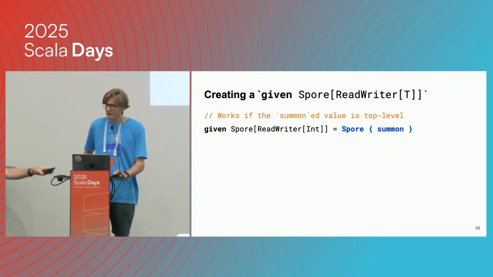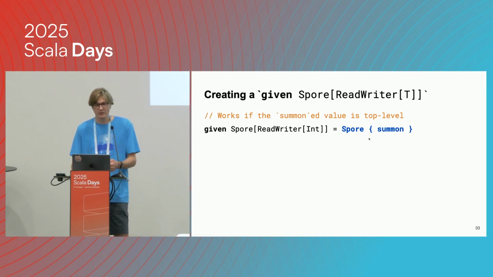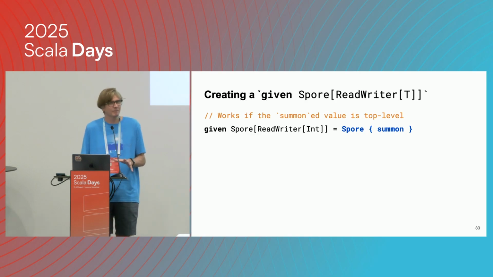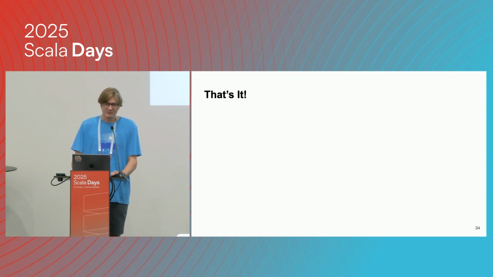To create a spore read writer of T, it's quite simple. If there is a read writer of T at the top level, you can simply summon it, right? So that's a quite simple way. It's not too much boilerplate you need to add to use this. Okay, right, that's it.